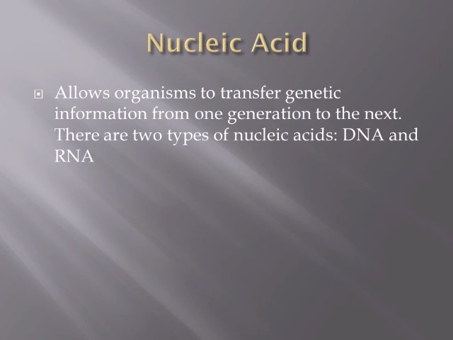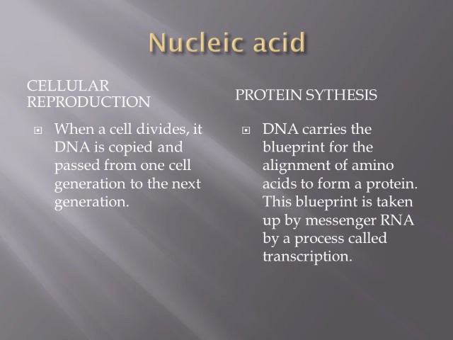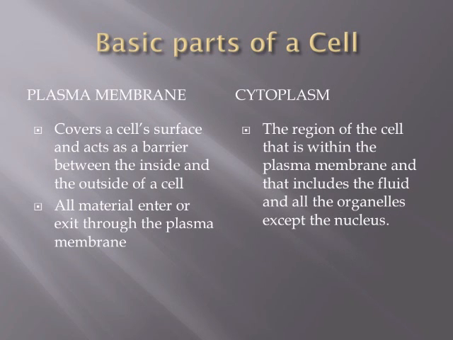Nucleic acid allows organisms to transfer genetic information from one generation to the next. There are two types of nucleic acid, DNA and RNA. Cellular reproduction. When a cell divides, its DNA is copied and passed from one cell generation to the next generation. Protein synthesis. DNA carries the blueprint for the alignment of amino acids to form a protein. This blueprint is taken up by messenger RNA by a process called transcription.